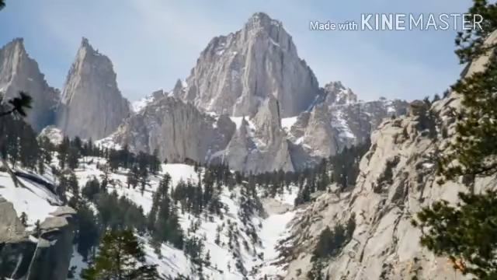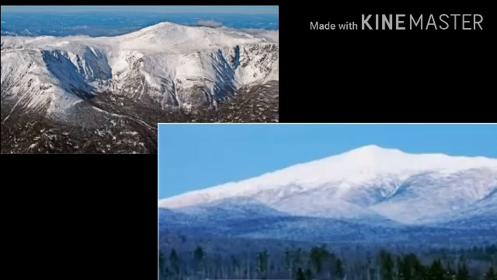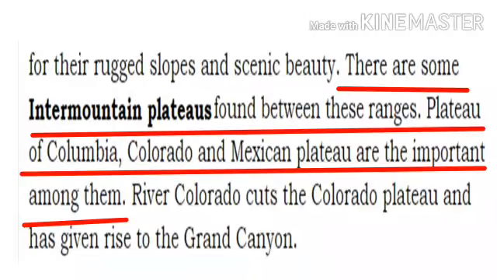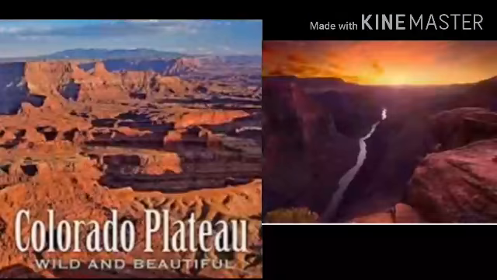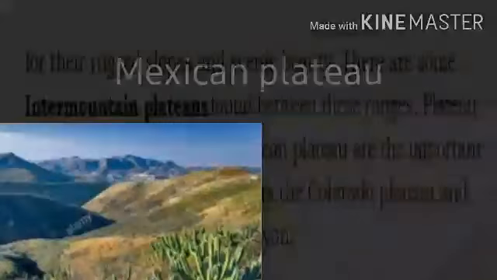There are some intermountain plateaus found between these ranges. The Columbia Plateau, Colorado Plateau, and Mexican Plateau are the important ones among them.